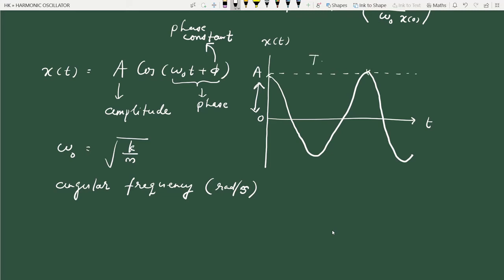These two points correspond to maximum displacement above the equilibrium position.